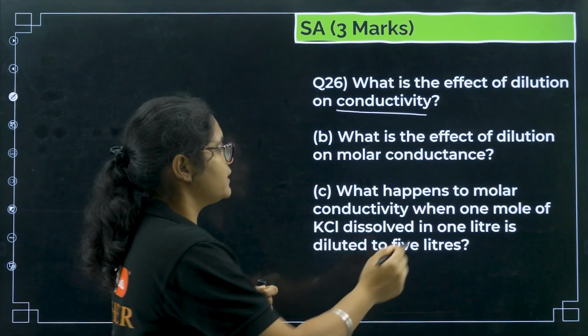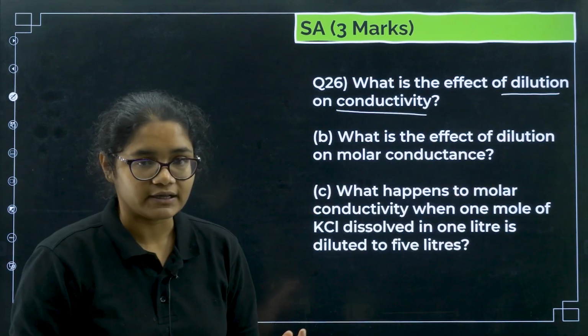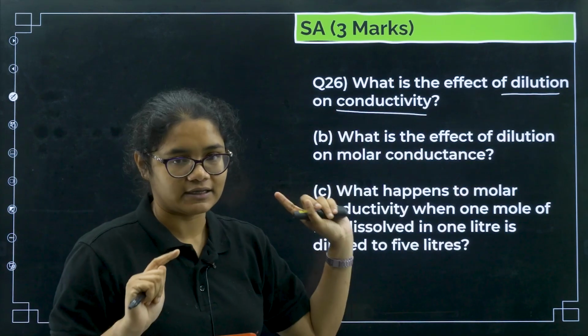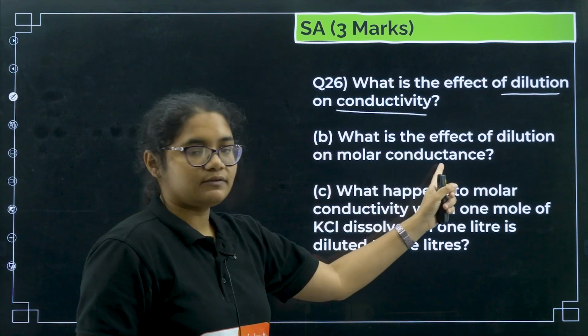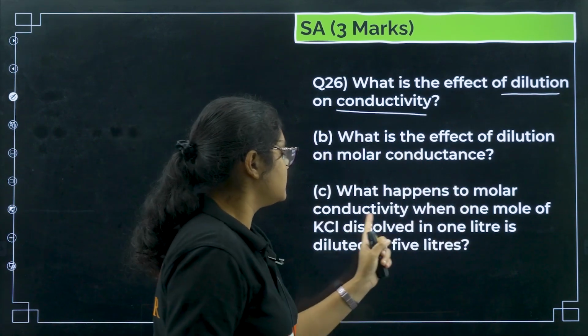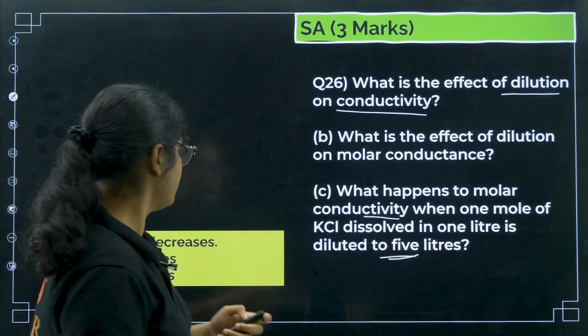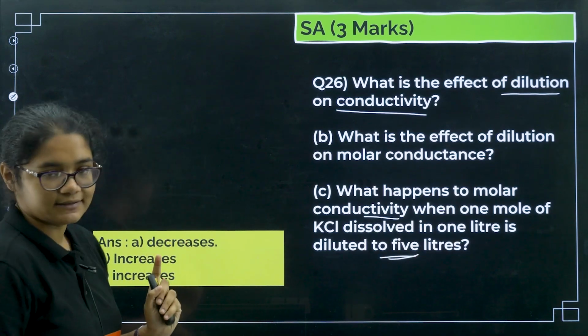So what happens when you dilute it? The number of ions per unit volume will decrease, so that is why conductivity will decrease. Molar conductivity will definitely increase on dilution. So: decreases, increases, increases.